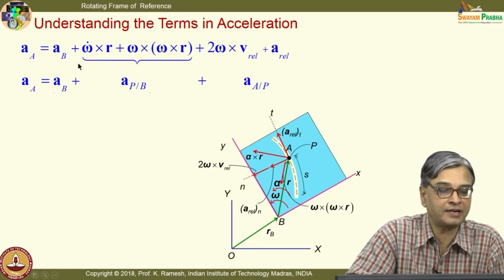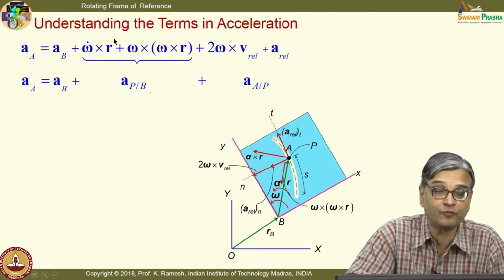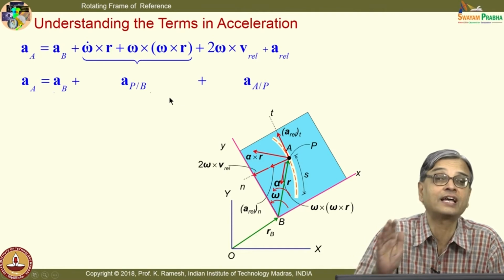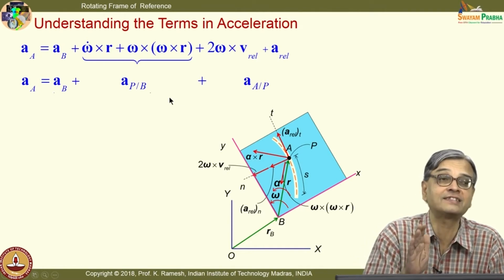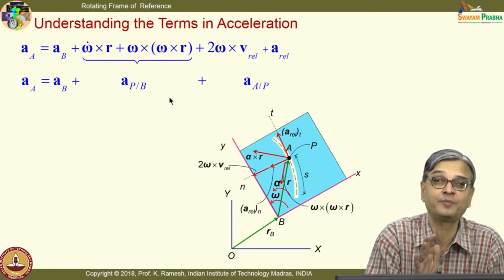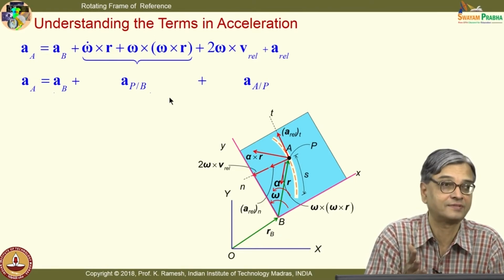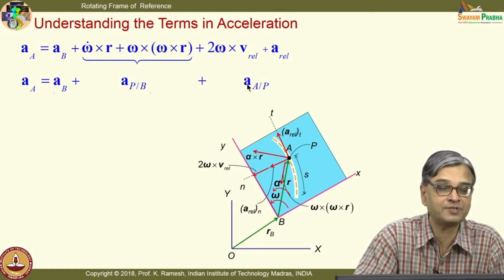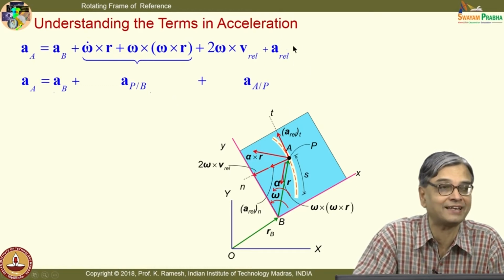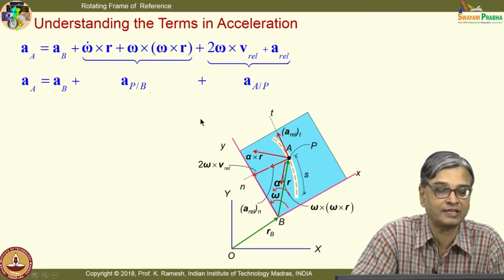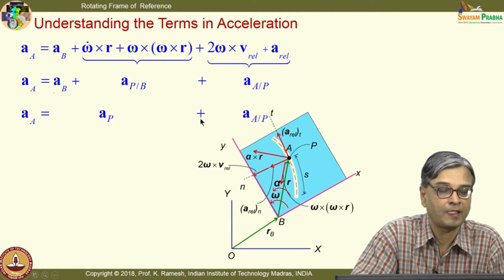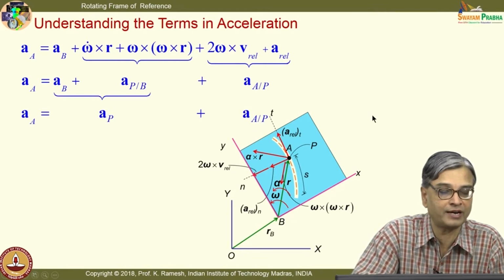So, this is nothing but relative acceleration of point P with respect to B, which we could visualize if you attach a non-rotating translating axis at B. Otherwise, you will not be able to visualize it, which the rotating observer misses. Fine. The rotating observer will be able to see only this A_REL, nothing more than that. So, I can put this as A_P plus acceleration of A with respect to P. This is one way of looking at it.